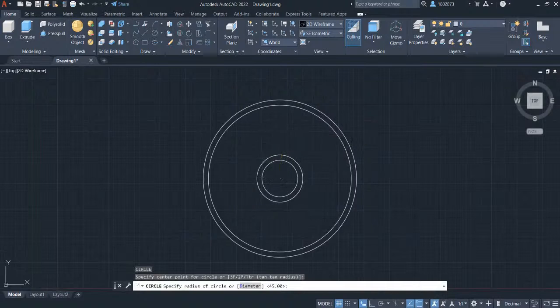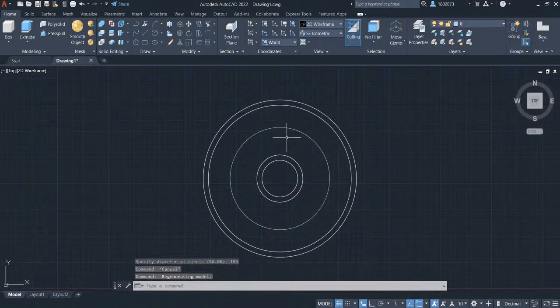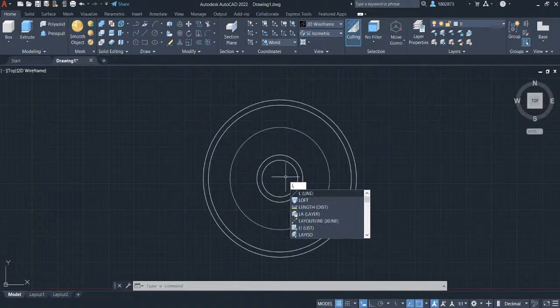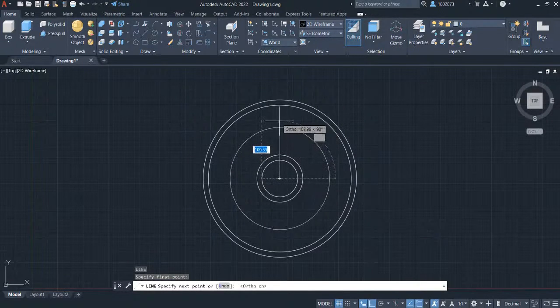Type in D for diameter. And let's key in for its diameter to be 195. And press enter. This circle will be a guideline for placing our cover. So let's create a vertical line here that will serve as a guideline. Pressing L for line and press enter. Hover your crosshair here to pop out the center point. And left click on the center point and press F8 to enable ortho mode. Just hover your crosshair here and left click.